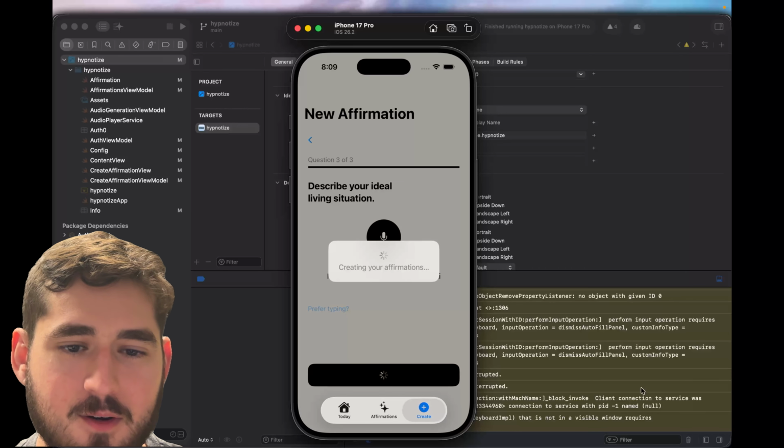Now it's going to generate some positive affirmations to help me achieve my goals. It says, I'm building a strong and muscular body. I choose nourishing foods that support my fitness goals. And now what you can do is you can choose a background audio. So I'm going to choose this one. And then you can choose how many seconds of silence you want in between each affirmation. And then you can choose the total number of repetitions. So let's just do one repetition just for the demo's sake. Now we're going to generate the audio. Okay, now let's hear the affirmation that it created.